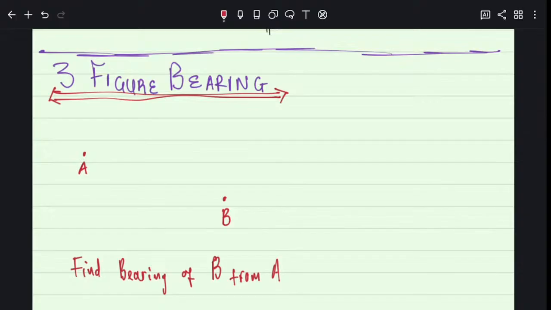Now, listen closely, everybody. Don't let me down. The first thing you always do when you are trying to do bearing is you must make sure that the two places that have been mentioned are joined. I want to see a line joining the two places that we are dealing with. There is B and there is A. Those are the two places I'm dealing with, so there must be a line that joins them. A straight line. If it's not there, you have to put it.